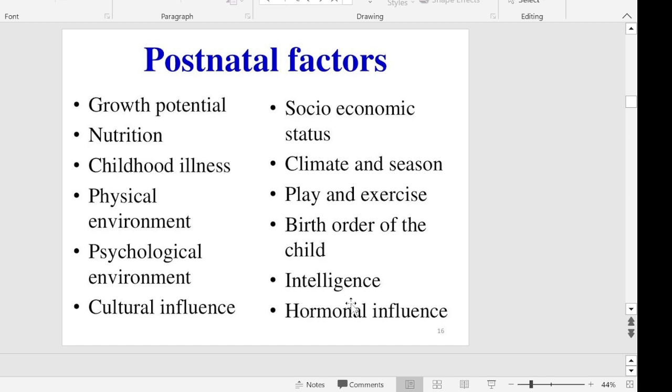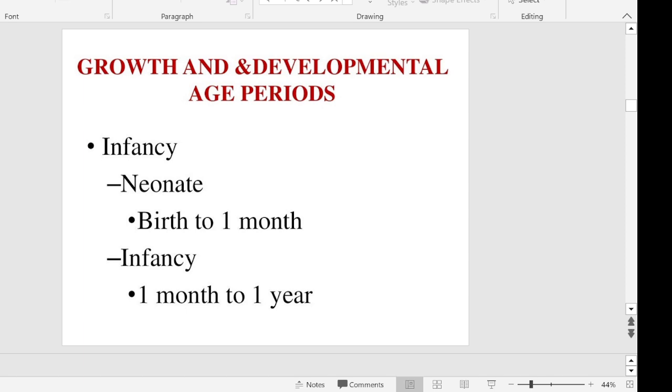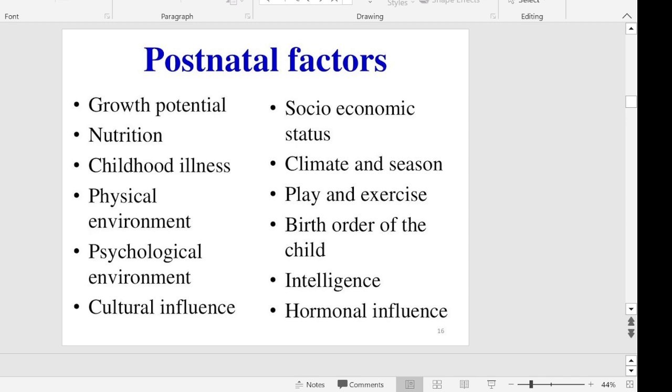And hormonal influences: if the baby has very high growth hormone, then it can lead to gigantism, and if it is low it can lead to dwarfism. So these kinds of factors we can see in postnatal factors. So overall, the total factors that influence the growth and development of the child are genetic factors, antenatal factors or prenatal factors, and postnatal factors. So these are the things, and it is very important. Please classify and write the total classification, and definitely you will get a good score.